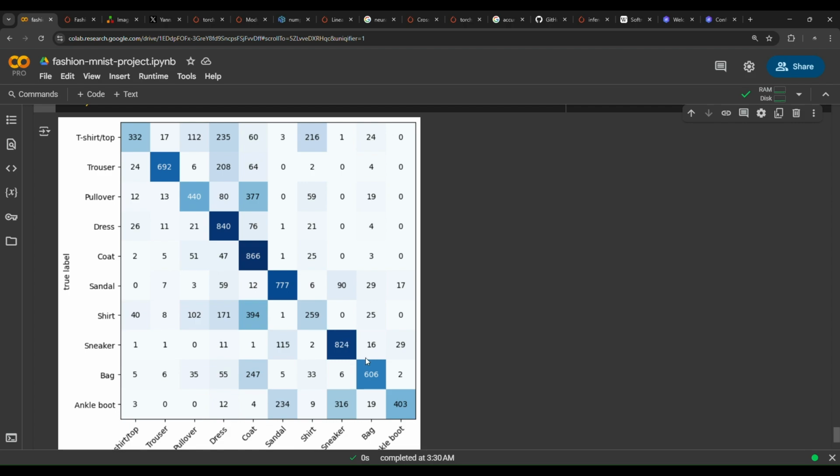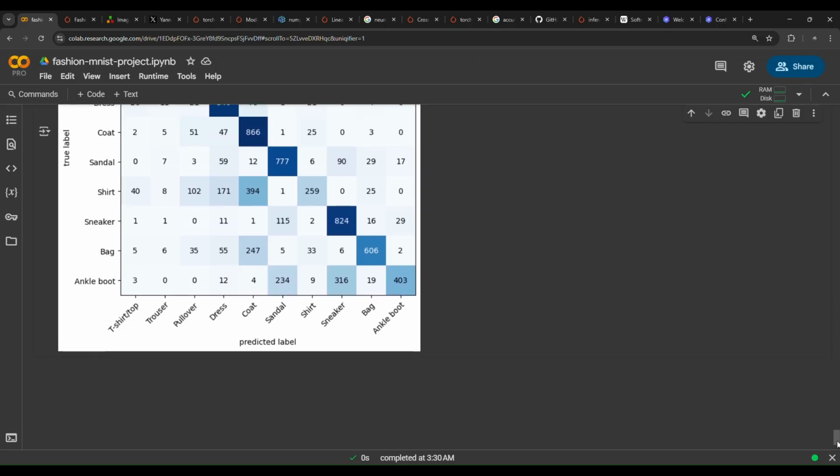And also you can notice in here that the model has confused between shirt and T-shirt. We have here 216 samples. The model has confused between detecting whether this image contains a shirt or T-shirt, and so on. So this is a confusion matrix that shows the confusion between labels.